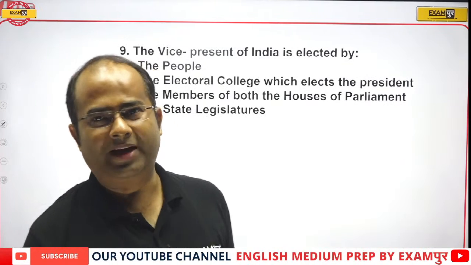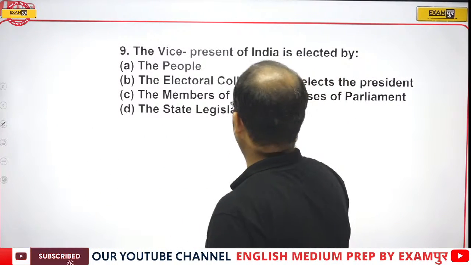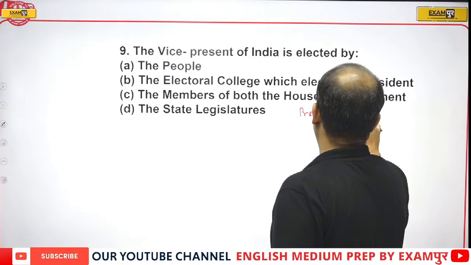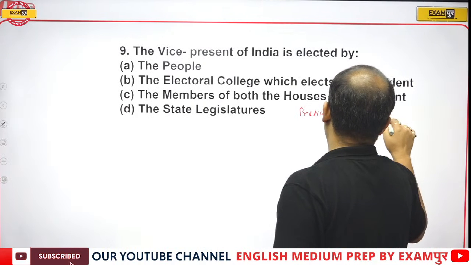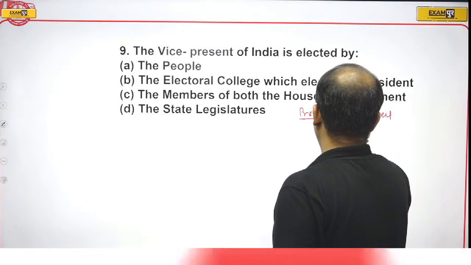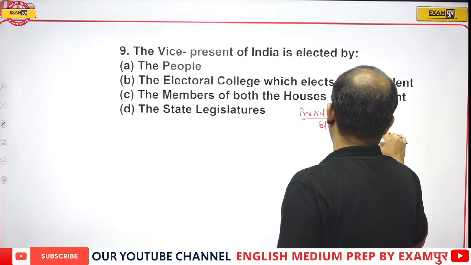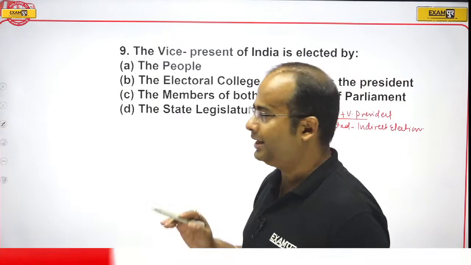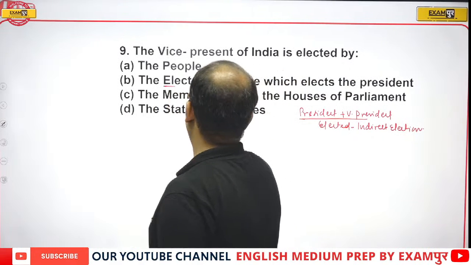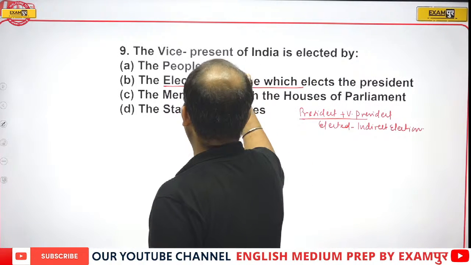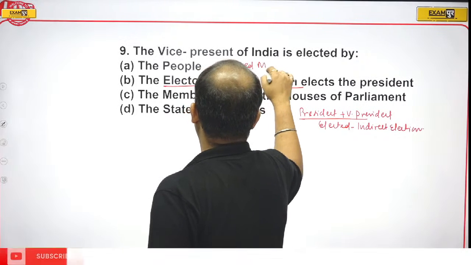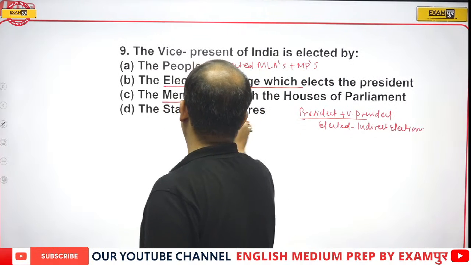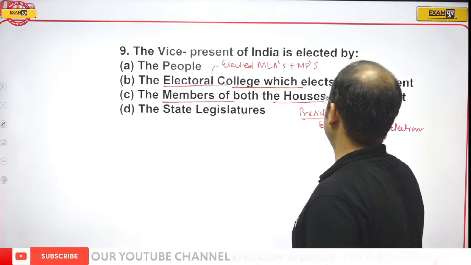See guys, first of all, Vice President and President both are elected indirectly, through indirect election. The Electoral College of the President is elected MLAs plus elected MPs. And the Electoral College of the Vice President is members of both houses of Parliament.